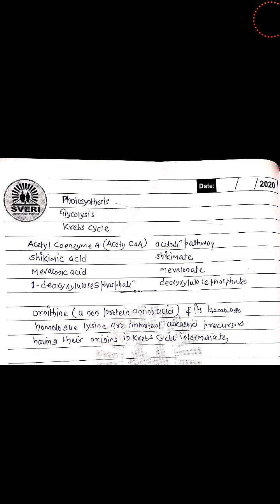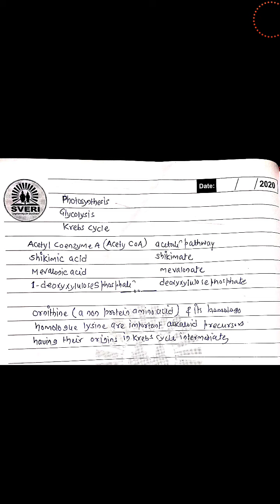In case of lipids, the building blocks are long chain fatty acids. If they are higher fats like waxes, then there will be long chain fatty acids with some higher alcohols. We all know lipids are the esters of fatty acids with glycerol.